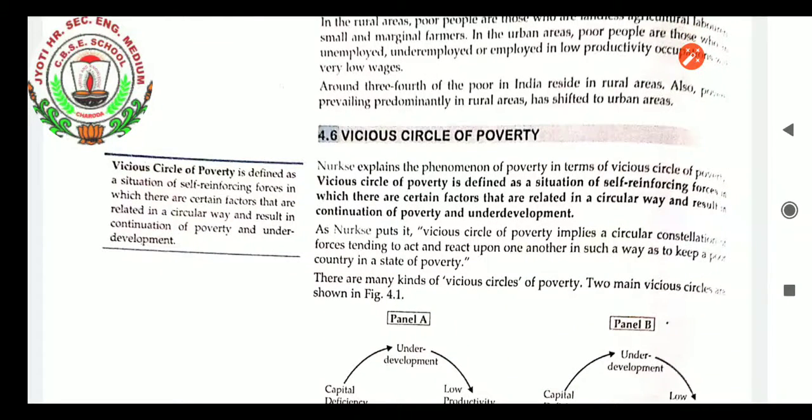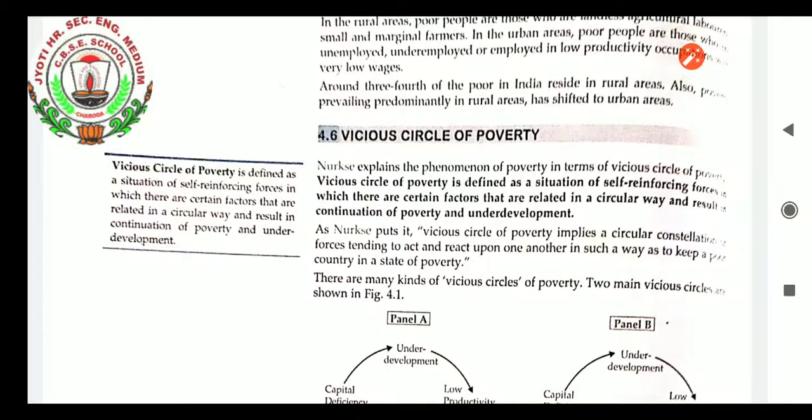Now comes a new topic, students: vicious circle of poverty. What is vicious circle of poverty? It is defined as a situation of self-reinforcing forces in which there are certain factors that are related in a circular way and result in continuation of poverty and underdevelopment. So that is vicious circle of poverty, students.